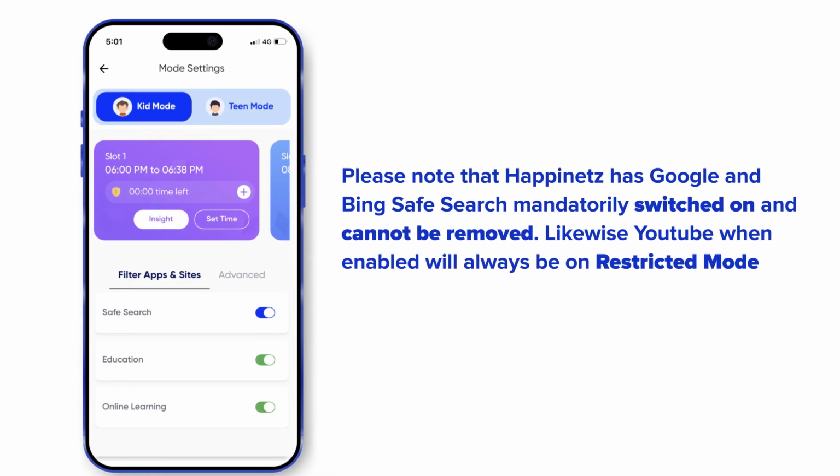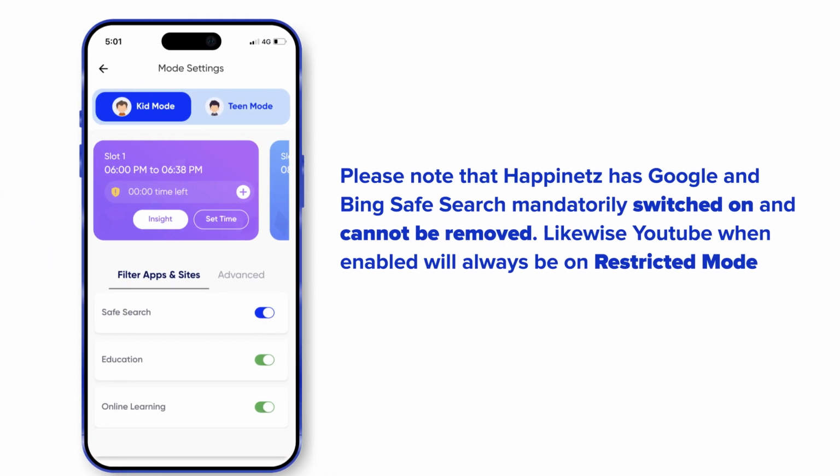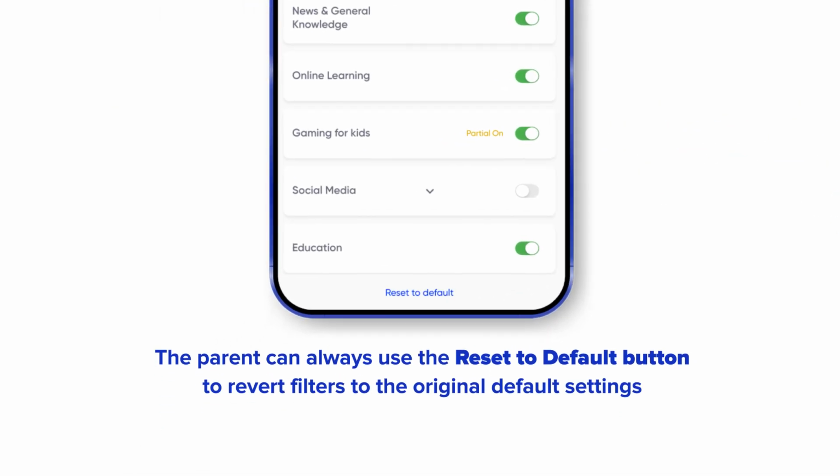Please note that Happiness has Google and Bing Safe Search mandatorily switched on and cannot be removed. Likewise, YouTube, when enabled, will always be on a restricted mode. The parent can always use the Reset to Default button to revert filters to the original default settings.